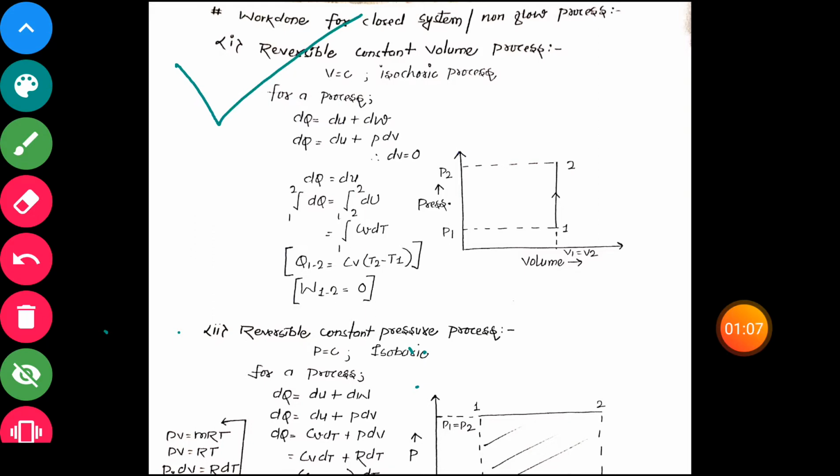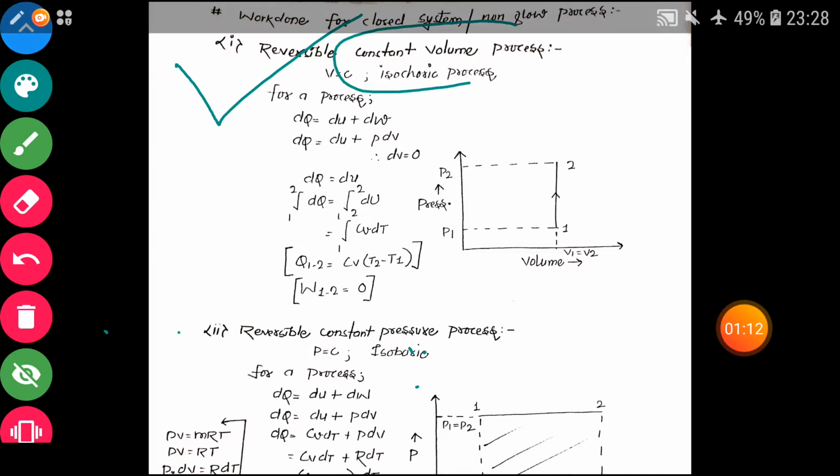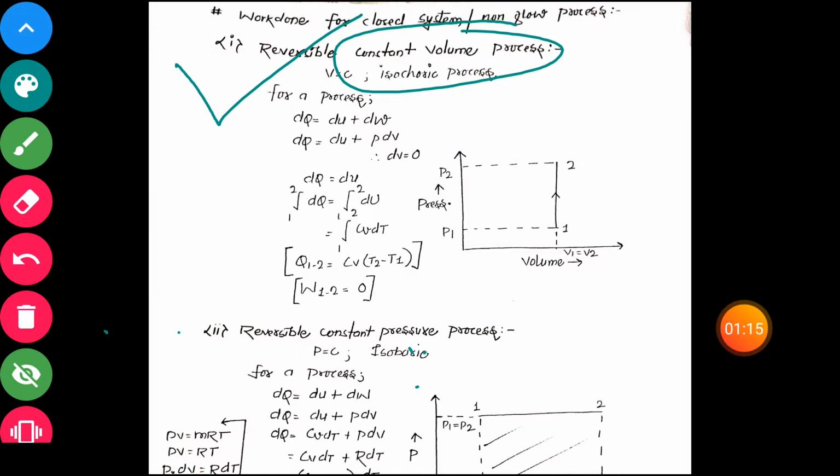What is reversible constant volume process? Constant volume process means there is no change in volume. If any process is constant volume process, then it is also called isochoric process. Get it guys? It is also called isochoric process. Okay, so we know our first law of thermodynamics for a process, we already derived it, and it is dq is equal to du plus dw. Okay guys, you get it?